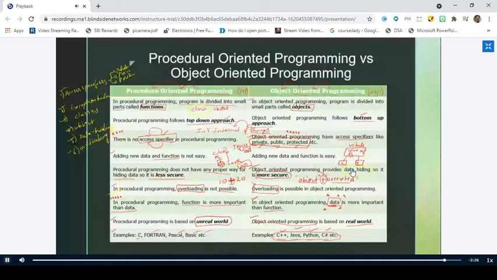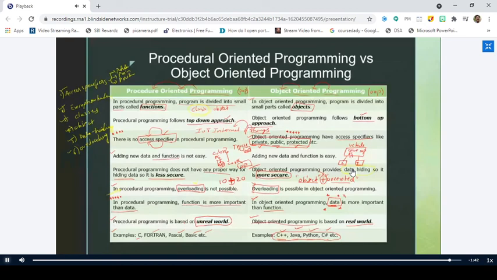And procedure-oriented programming is less secure. Why? Because there is no concept of data hiding, and object-oriented programming is more secure because it supports the data hiding concept. In procedure-oriented programming, no concept of overloading is there. But in object-oriented programming, there is a powerful tool called overloading, where we can overload the operators. Right. And in procedure-oriented programming, more emphasis is given to functions rather than data, which is not the actual real-world problem. Right? We cannot solve real-world problems if this is the case. And in object-oriented programming, more emphasis is given to data rather than functions.